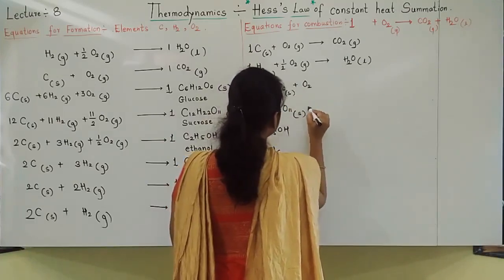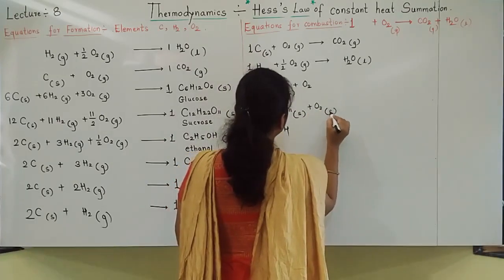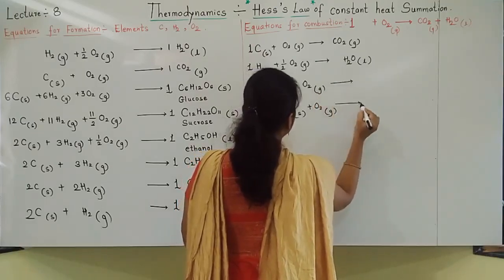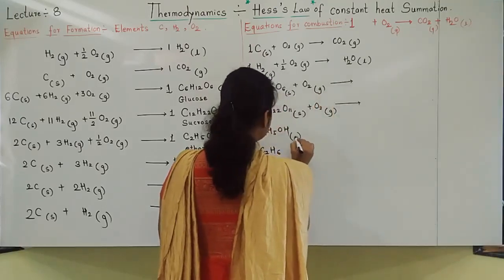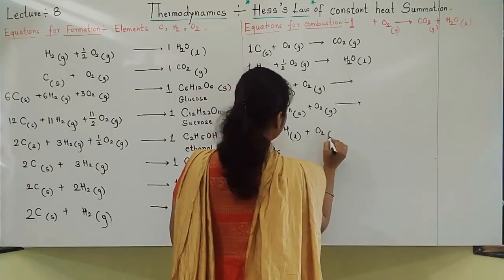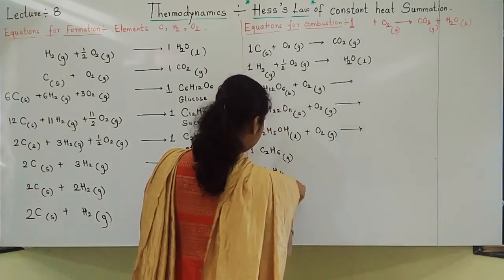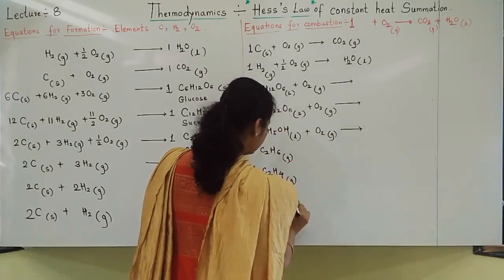Glucose and sucrose are solids. Ethanol is liquid. Ethane, ethene, ethyne, all these are gases.